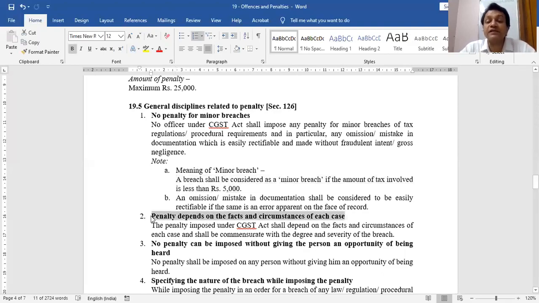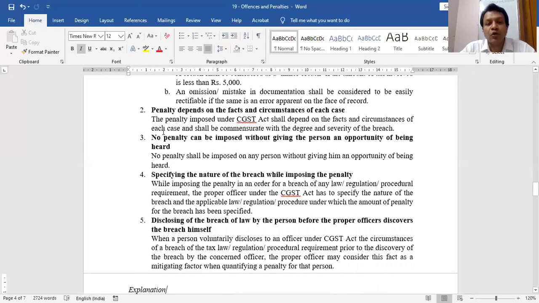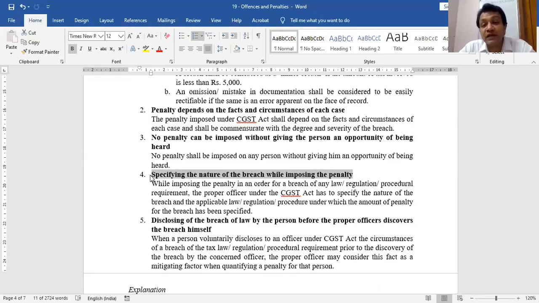Penalty depends on facts and circumstances of each case. Every officer has to keep this in mind that it is not a standard penalty. It depends on a case to case basis. No penalty can be imposed without giving the taxpayer a chance to be heard. While imposing the penalty, you, as an officer, cannot simply say that 10,000 is the penalty. You should specify the nature of the breach done by the taxpayer.